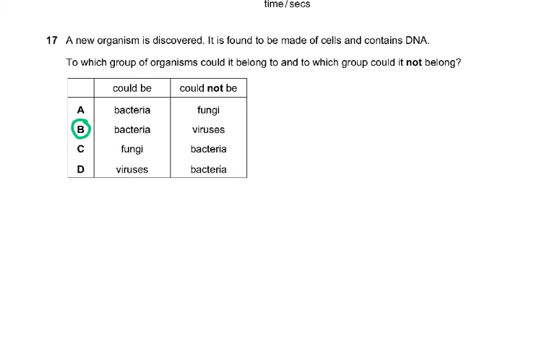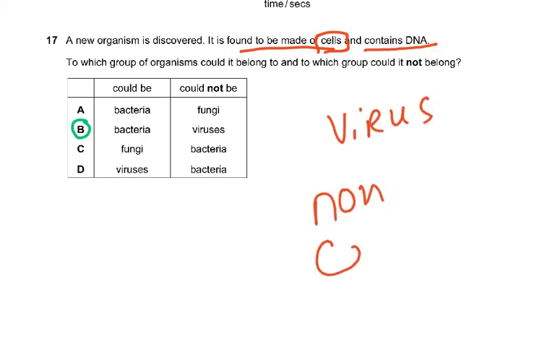Then coming on to question number 17. A new organism is discovered. It is found to be made of cells containing DNA. Cells. So it cannot be a virus. A virus is non-cellular. I keep on saying this time and time again. A virus is non-cellular. What is a cell? A cell has a cell membrane or a cell wall and it has cytoplasm.